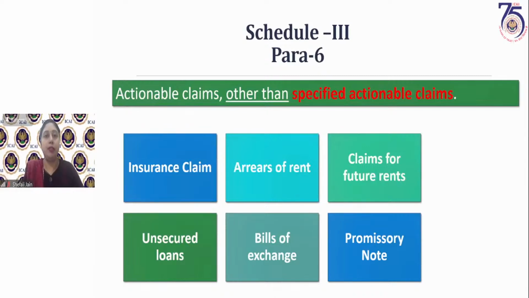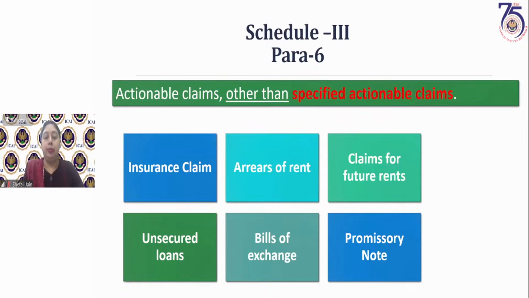Arrears of rent. I have given some property on rent, so the landlord can recover these arrears of rent from the tenant in a court of law if that person is not ready to pay.